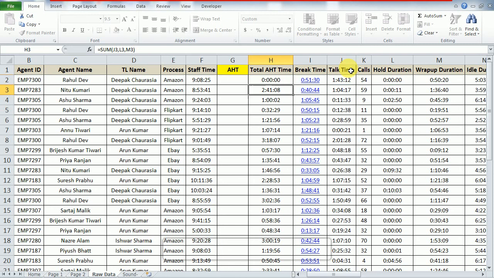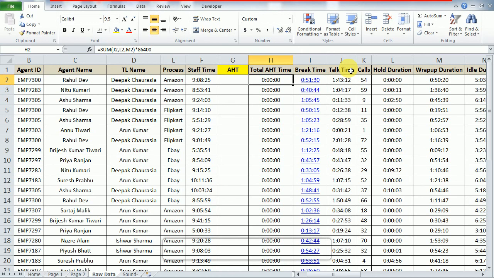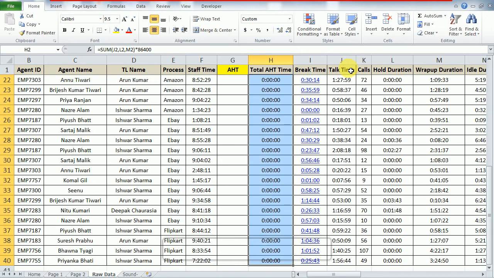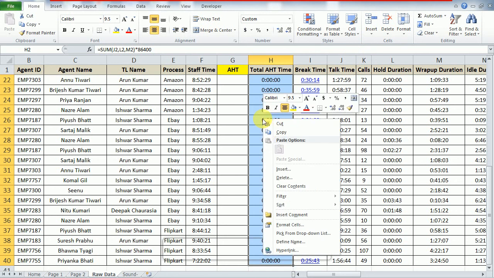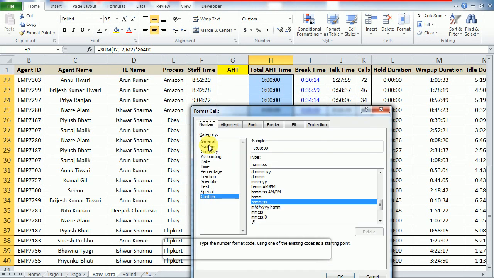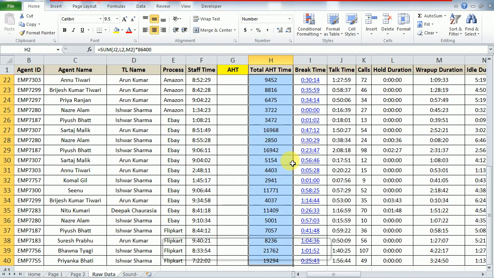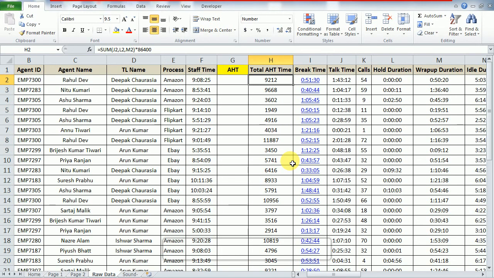I have multiplied here, but it is showing 0:00 because it needs a format change, since this is in time format. So I will right click, format cells, and make it in number format. So this is the number in seconds.